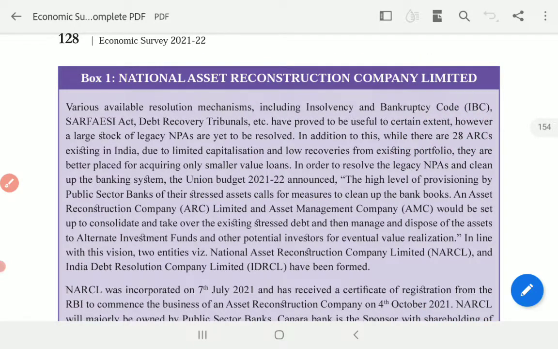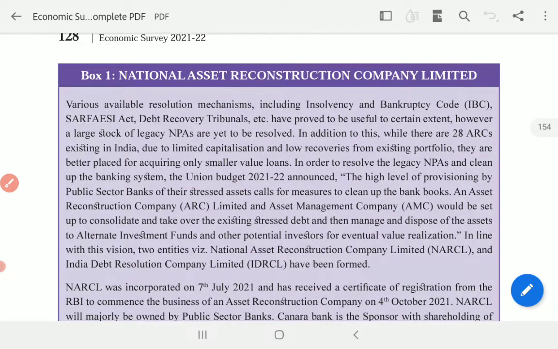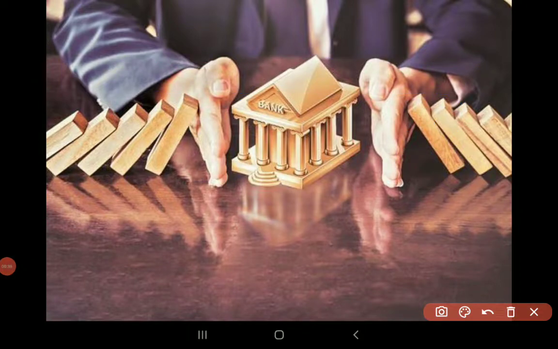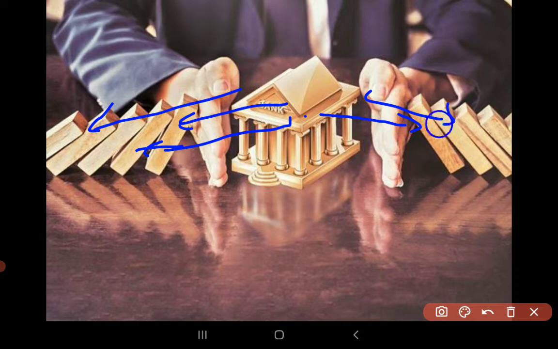First of all, you have to know what is an NPA and what is an ARC, how does it work. Banks do lending business. They will give funds, they will give loans to the customers, and in return they will get the interest.